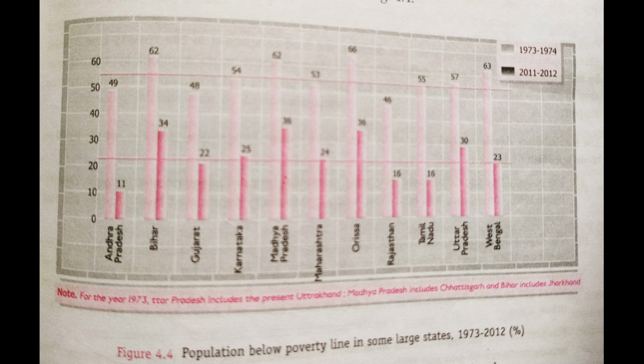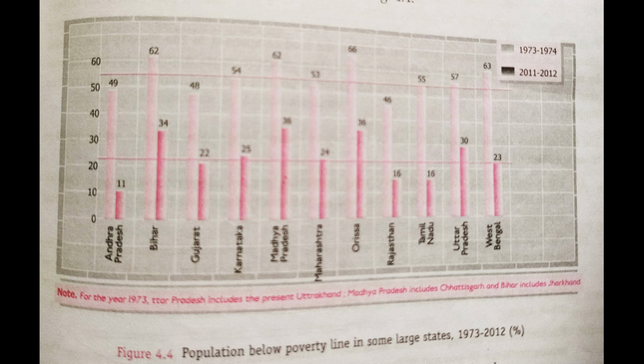Here in Gujarat also you can see, in the year 1973 to 74, the ratio of poverty was 48%. But if we talk about 2011 and 12, it has become 22%.